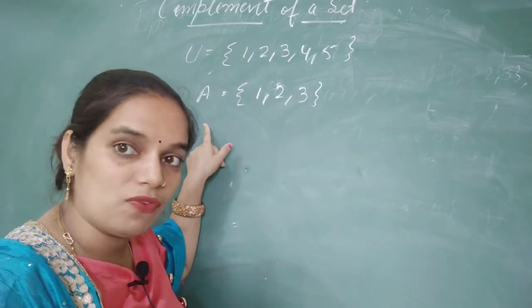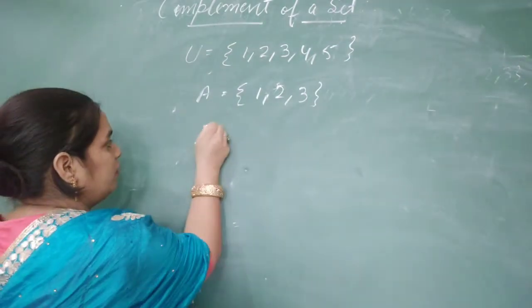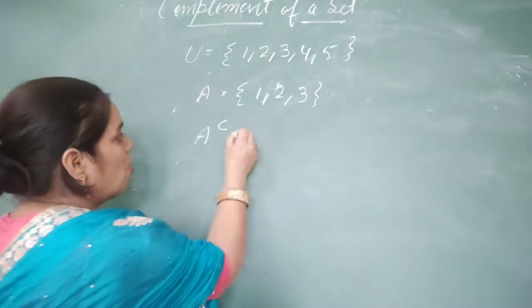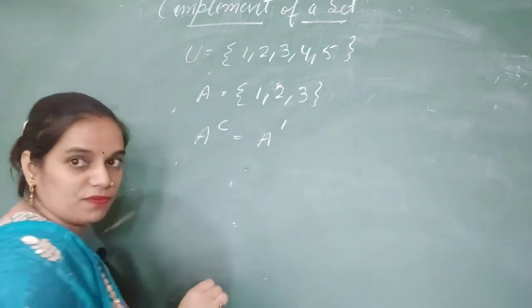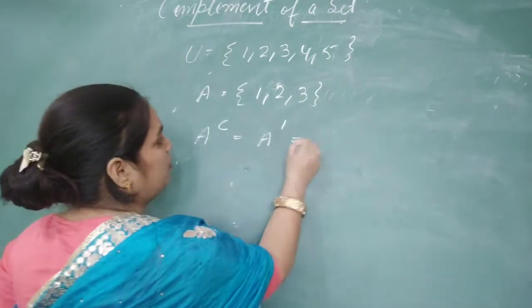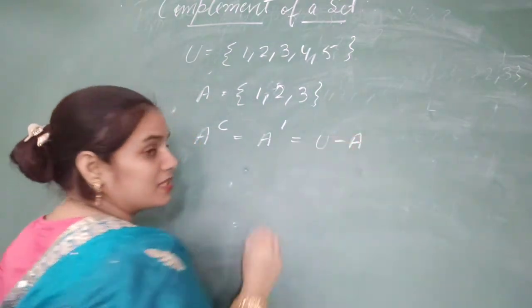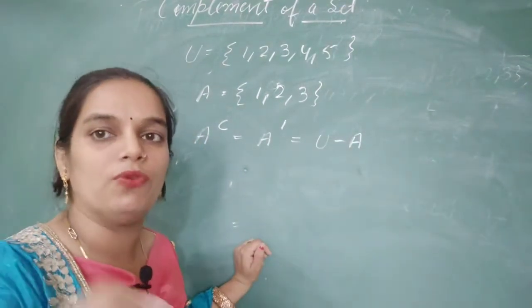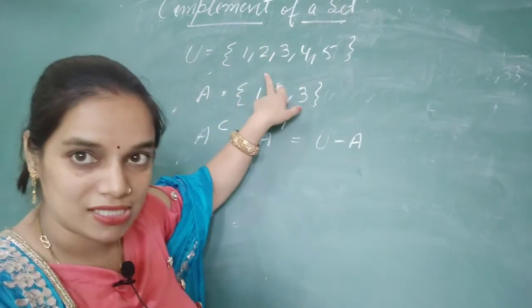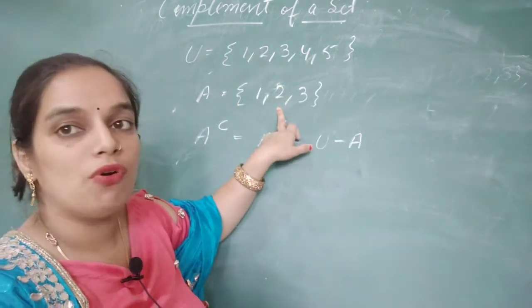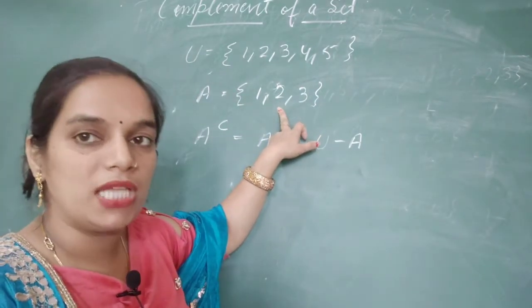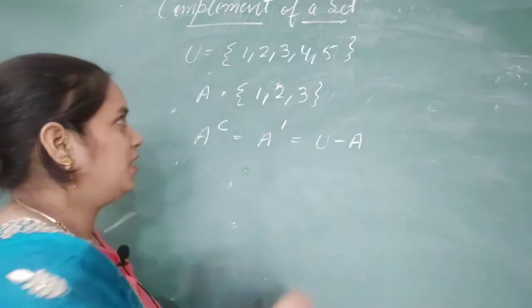Now I am writing here the complement of set A. You can represent it as A to the power C, or you can write it as A dash. This will be read as A complement. A complement will be equal to universal set minus A. Means from the universal set you will remove all the elements that lie in set A.